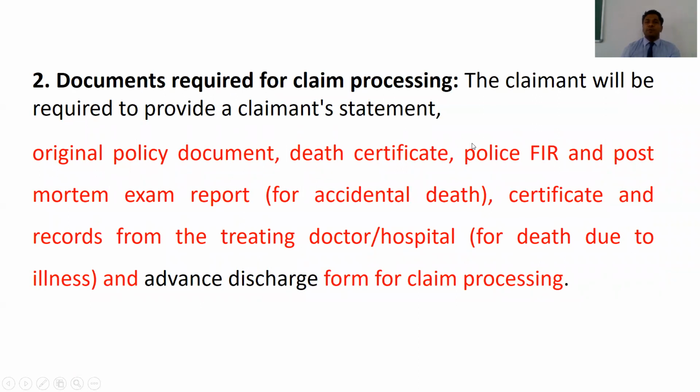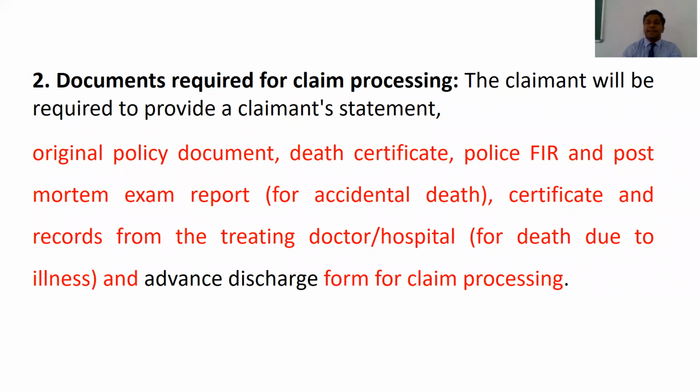Second one is documents required. While we intimate, we mention a lot of details in connection with the settlement aspects. So they have to attach the following documents to support their claim. First one is the original policy document, death certificate, and police FIR and postmortem in case of accidental death.